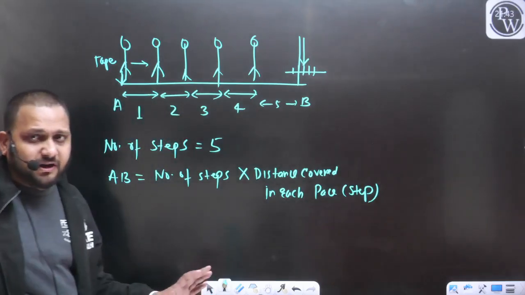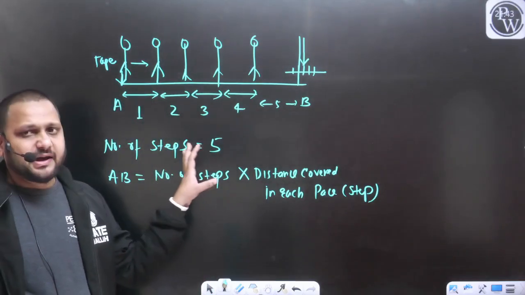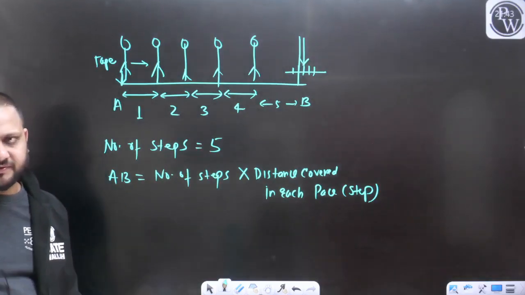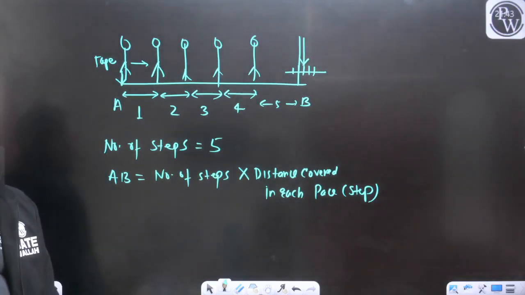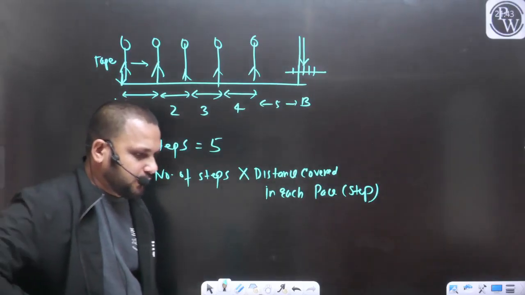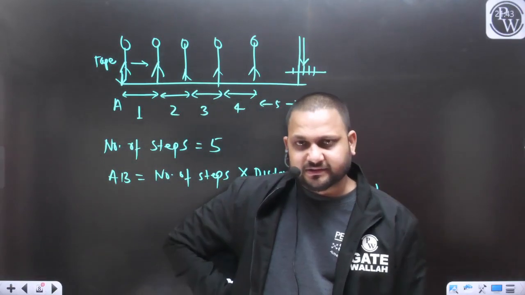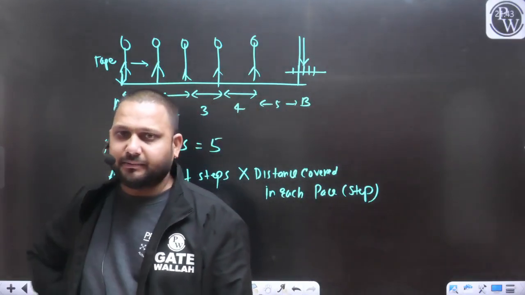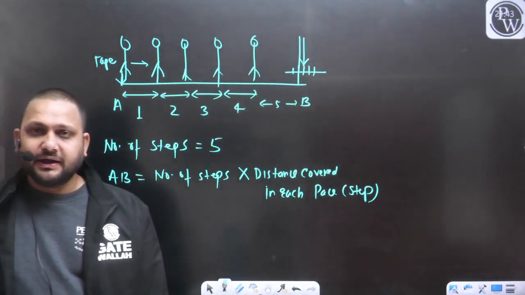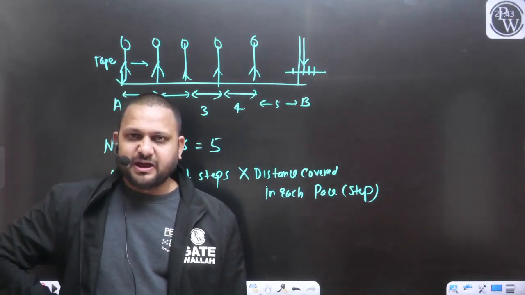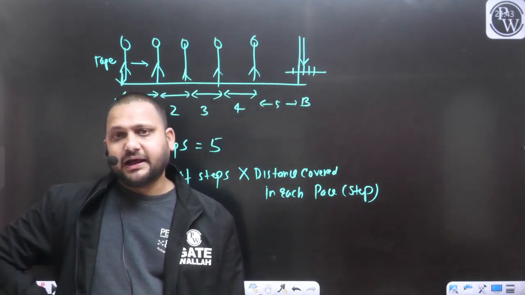So in the field we are counting the number of steps or paces. This concept of measuring the distance is known as pacing, and this is an indirect measurement. This is an example of indirect measurement. We have calculated the distance indirectly.